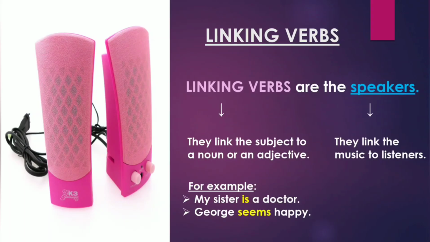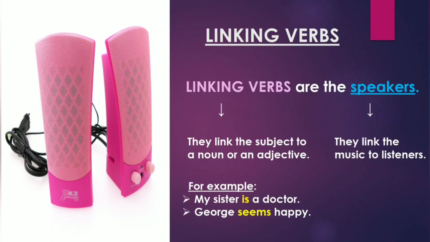Now it is time to talk about the speakers. As we all know that speakers link the music to listeners, similarly linking verbs link the subject to a noun or an adjective. For example, my sister is a doctor. Here in this example, my sister is a subject, whereas doctor is a noun.